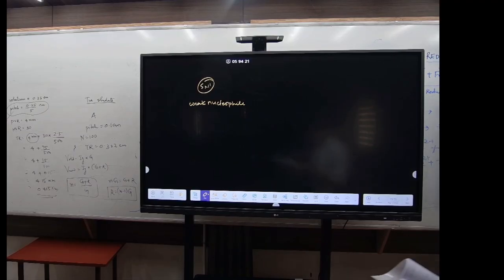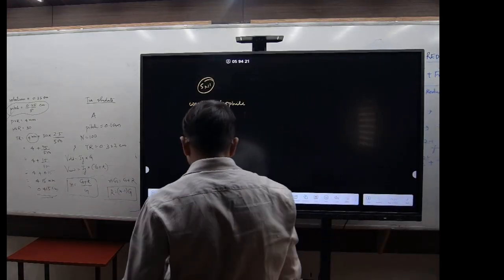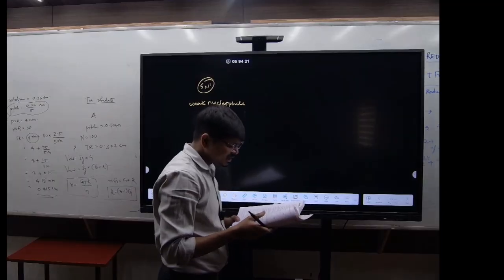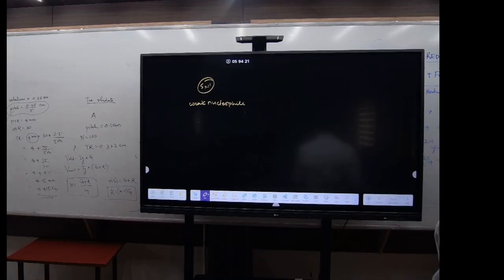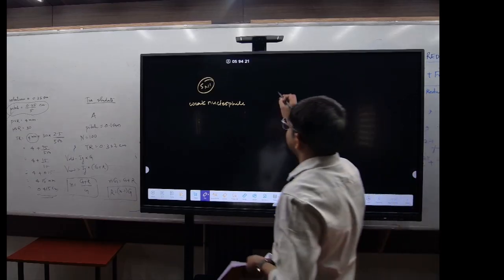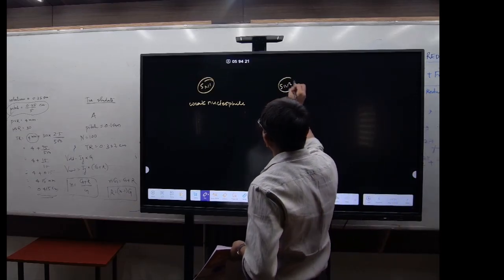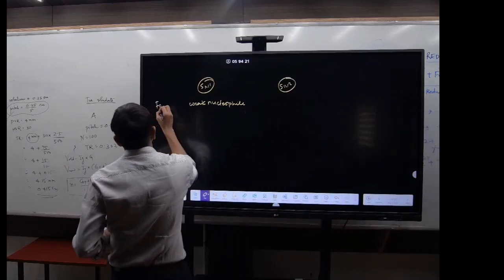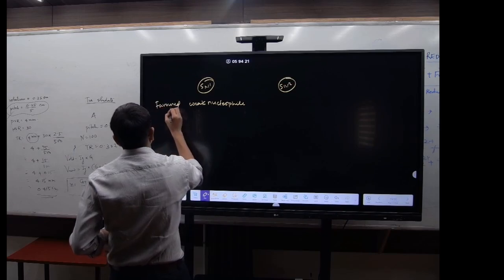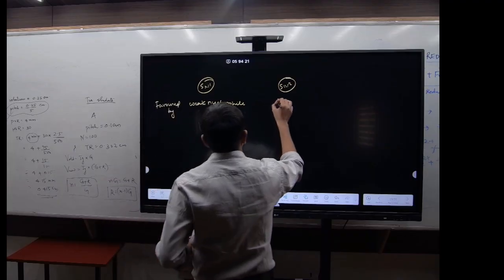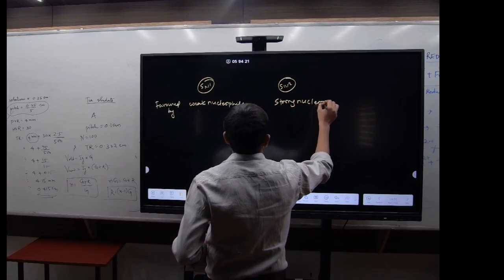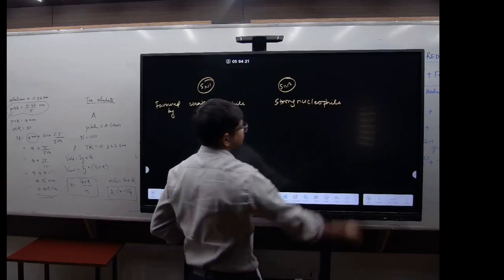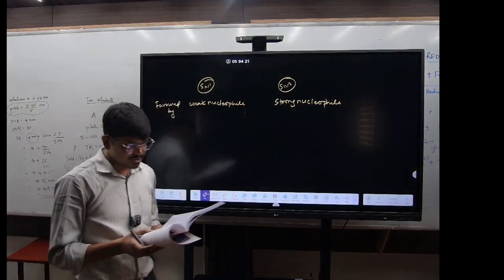First statement, a strong nucleophile in an aprotic solvent increases the rate or favors SN2. This is true, right? A strong nucleophile favors the SN2. Is SN2 favored by weak nucleophile? No, it is favored by strong nucleophile. Got it? So the first one will be true.